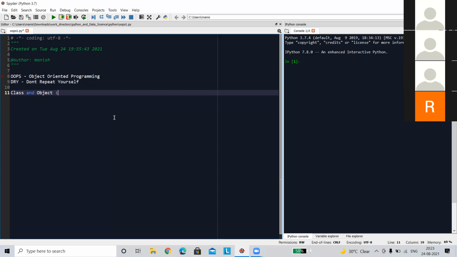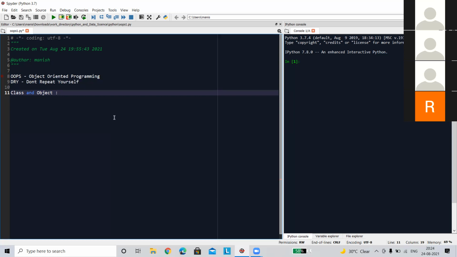Similarly, a class is always called a blueprint of an object, because a class not only shows the design part, it also represents how things will work by viewing them. That's why a class is known as the blueprint of an object. An object is nothing but the physical instantiation of that class.